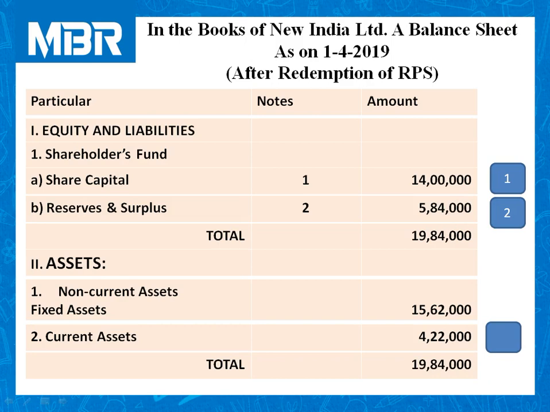Only 2 items are incorporated on asset side of the balance sheet. So total of the balance sheet is rupees 19 lakhs 84,000. I hope everybody is clear with the entire solution.